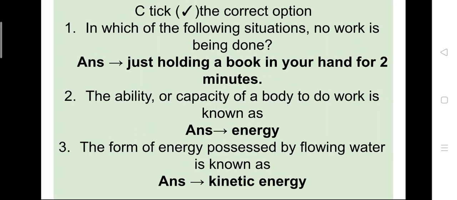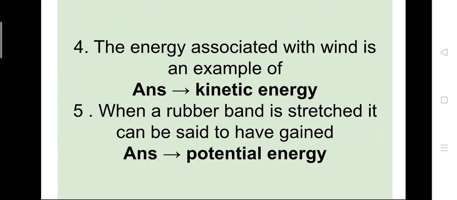Second, the ability and capacity of a body to do work is known as energy. The third, the form of energy possessed by flowing water is known as kinetic energy. Fourth, the energy associated with wind is an example of kinetic energy. And fifth, when a rubber band is stretched, it can be said to have gained potential energy.